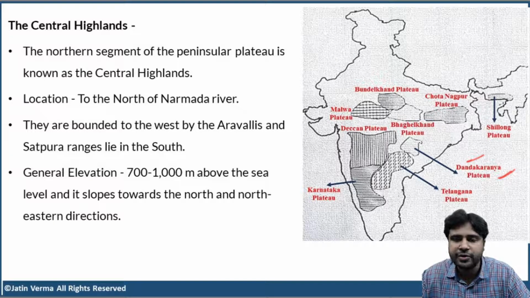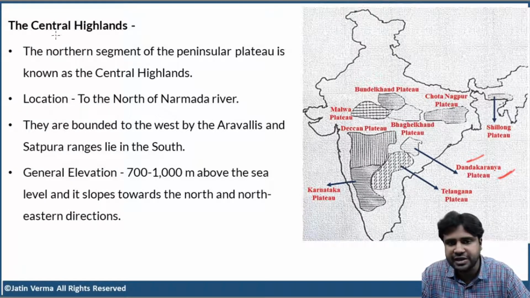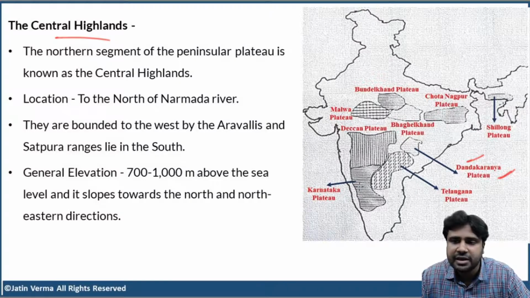First we are going to discuss the Marwar Plateau, and then we'll move on to the other plateaus. So what are we going to discuss now? We are going to discuss the Central Indian Highlands. That means Marwar Plateau, Malwa, Bundelkhand, Baghelkhand, Chota Nagpur, and Shillong. We are going to discuss all these.